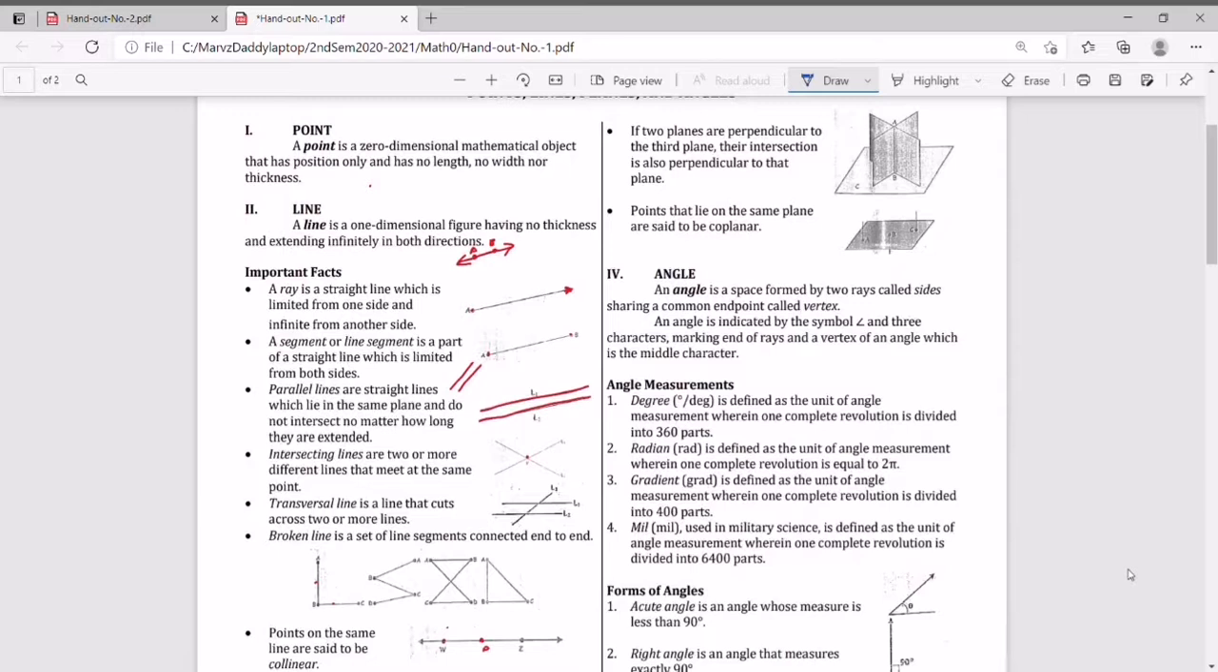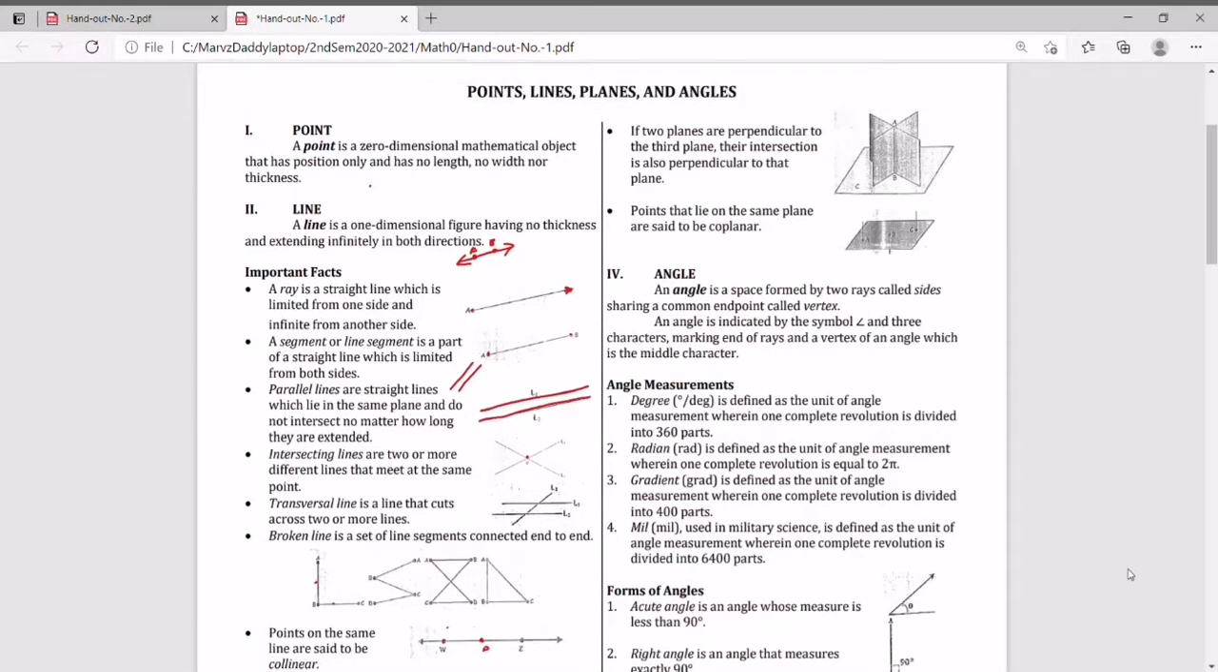Next, if two planes are perpendicular to the third plane, the intersection is also perpendicular to that plane. So, kani siya, as I have said, we have this one. Perpendicular na siya.